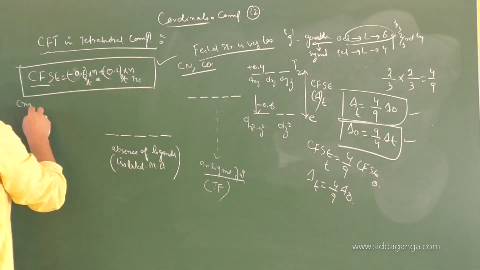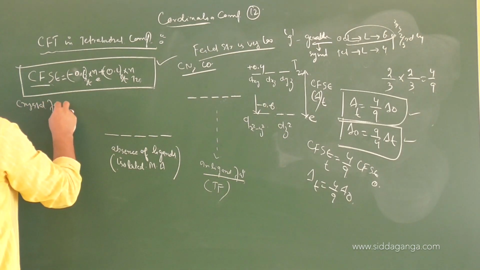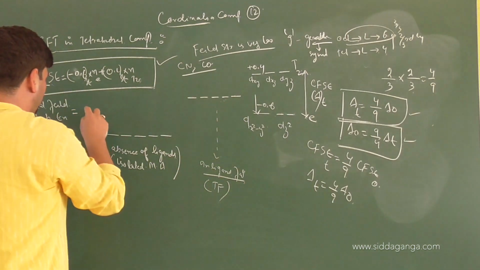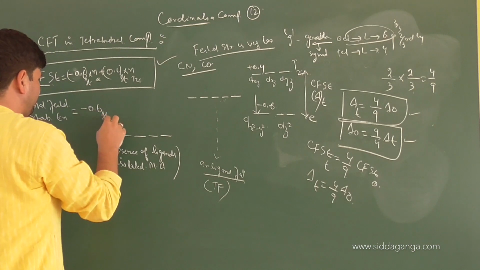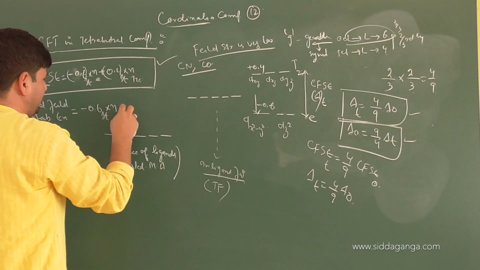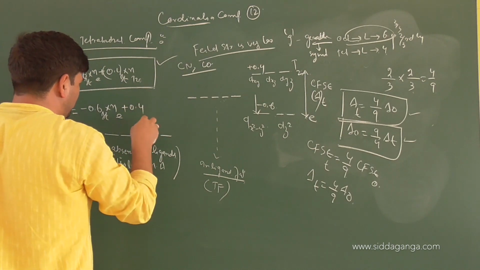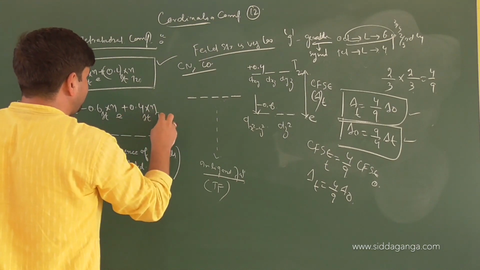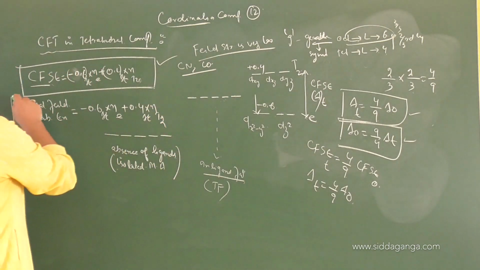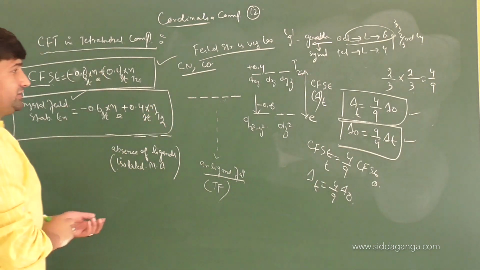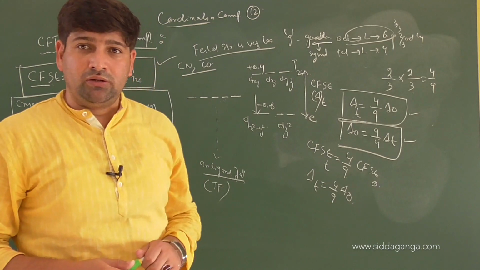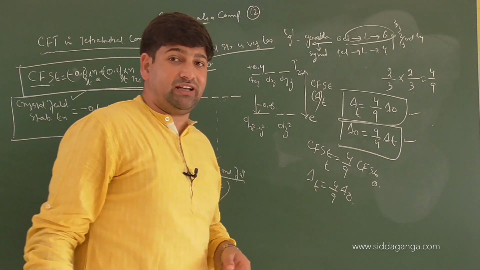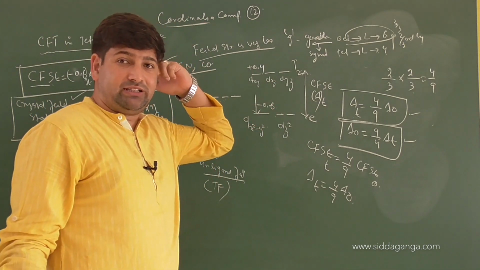So crystal field stabilization energy equals what? Minus 0.6 of delta T into the number of electrons in E plus 0.4 of delta T into the number of electrons in T2. So there is no g coming into play. This is the crystal field stabilization energy calculation. Got it? It is an upside down situation. So there is no question appearing in d2, d3 configurations at all. Here you can understand what cases will happen in tetrahedral geometry.